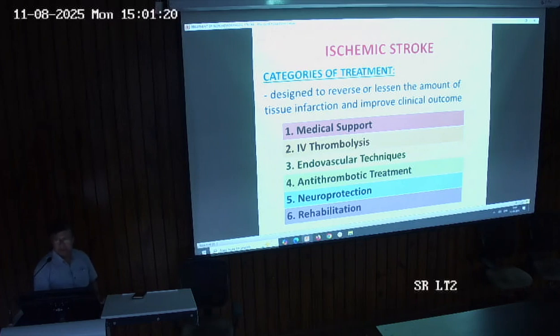So in today's class we will discuss the management of ischemic stroke or the non-hemorrhagic stroke. These are the treatments which are designed to reverse or lessen the amount of tissue infarction and improve the clinical outcomes. There are different groups of treatment, and they have been grouped into: first is the medical support, second is IV thrombolysis, third is endovascular techniques, fourth is anti-thrombotic treatment, fifth is neuroprotection, and sixth is rehabilitation. So we will learn them one by one.